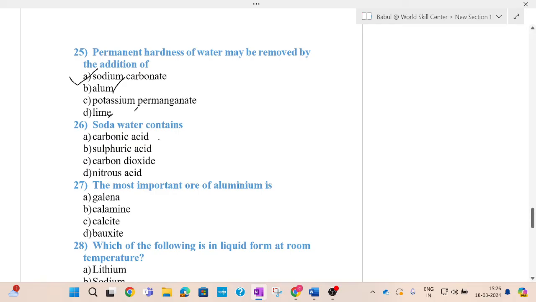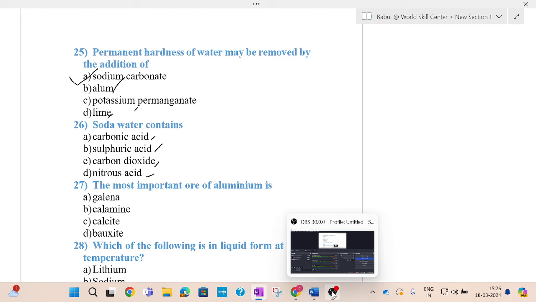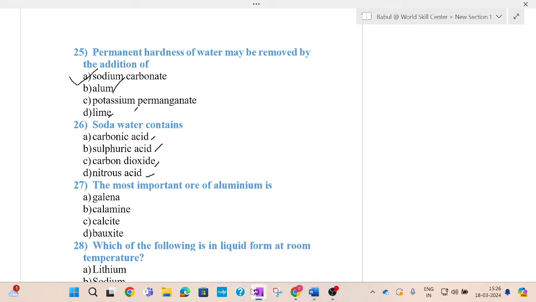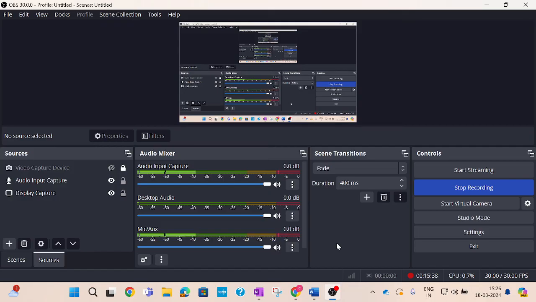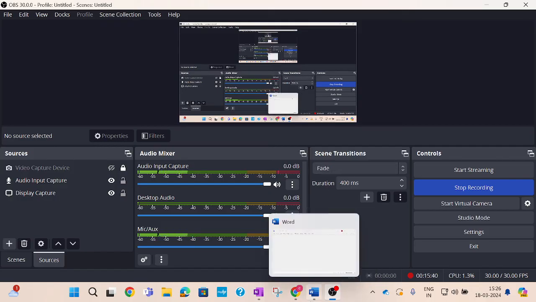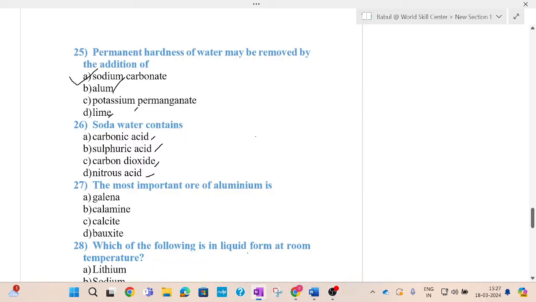Soda water contains, options are carbonic acid, sulfuric acid, carbon dioxide, nitrous oxide. So the answer is carbonic acid.